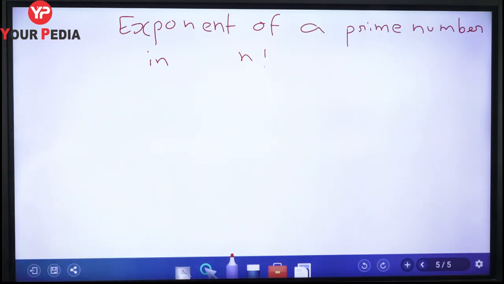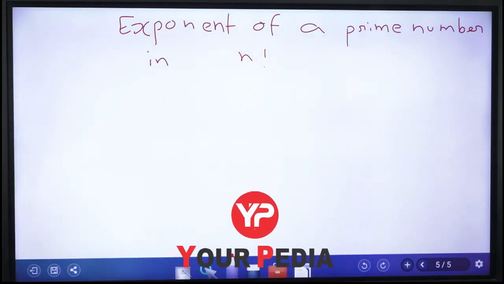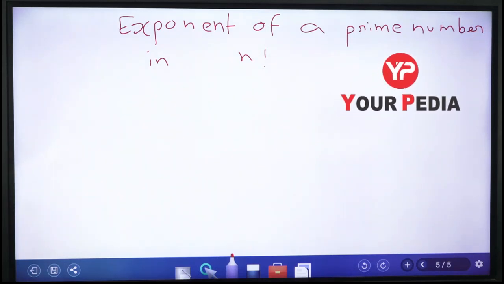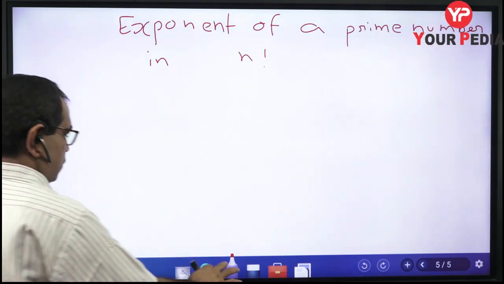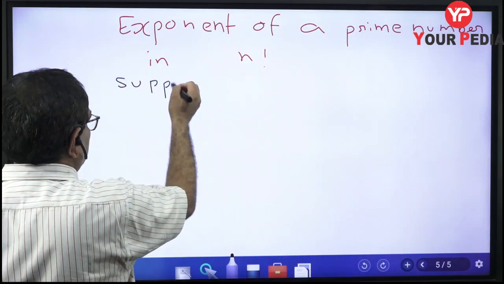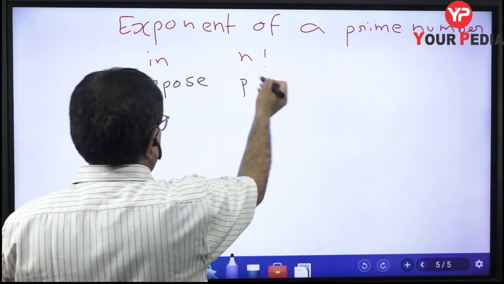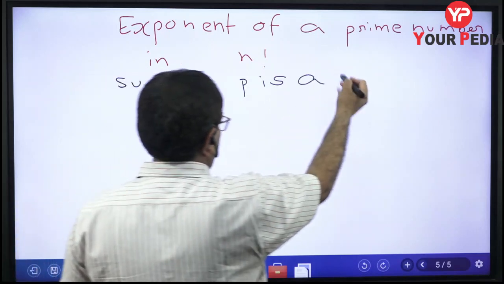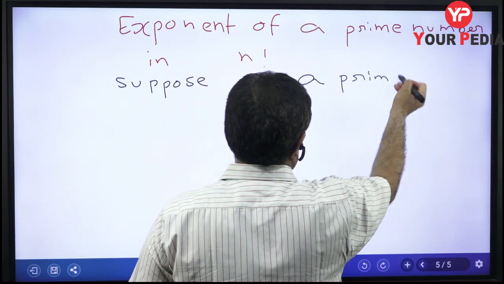Okay, exponent of a prime number in n factorial. This is our second concept. So suppose p is a prime number.